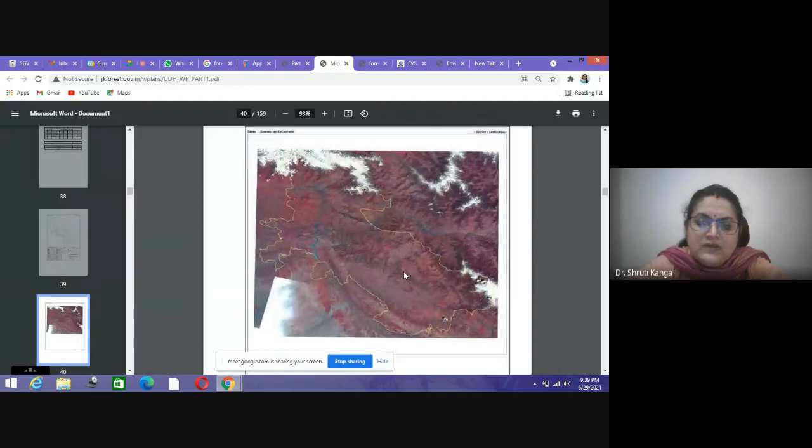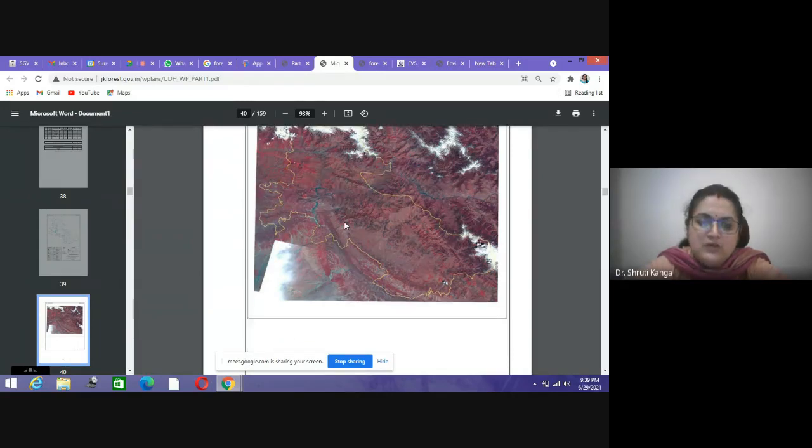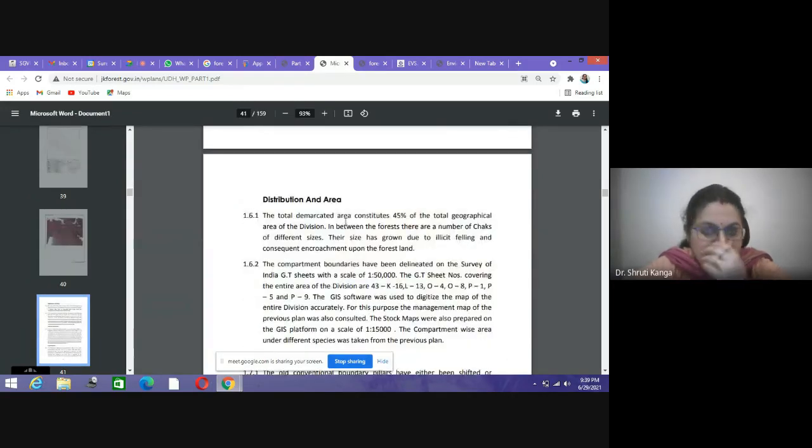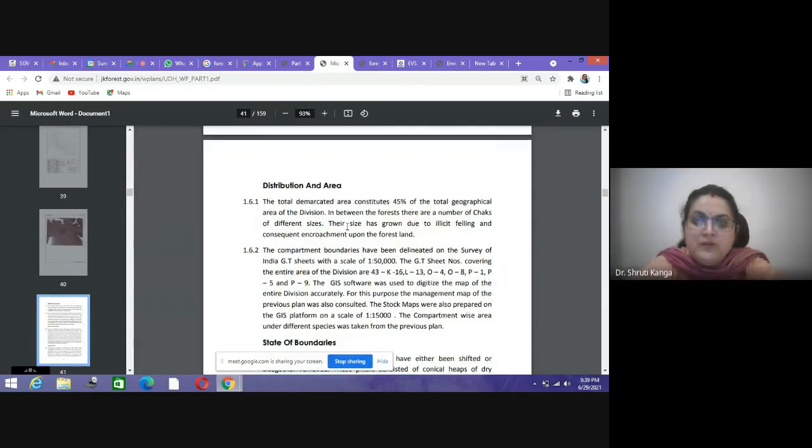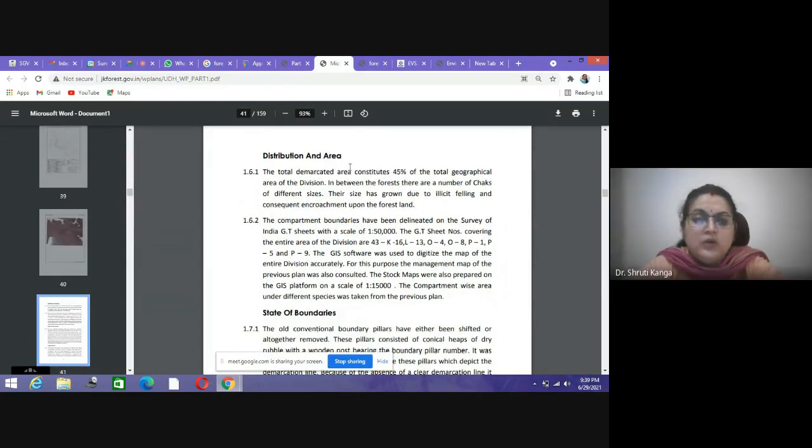Now this is a satellite image. In the yellow boundary area, you can find the Udhampur Forest Division demarcated. Then the distribution of area: the total demarcated area constitutes 45% of the division area. In between the forest there are a number of chaks of different sizes.